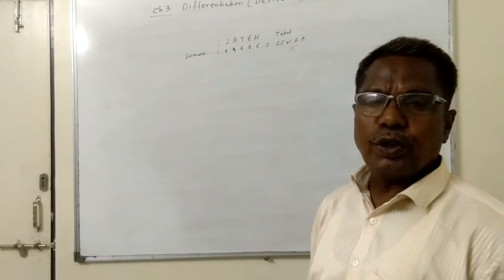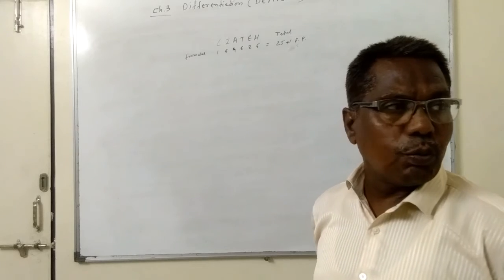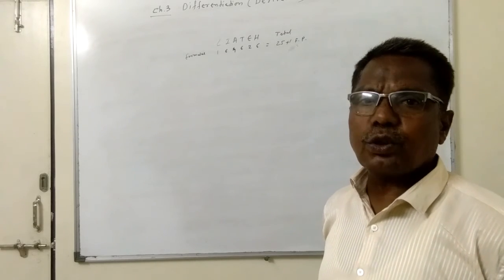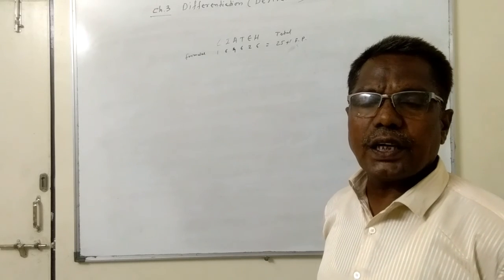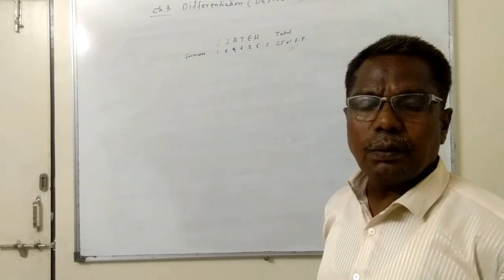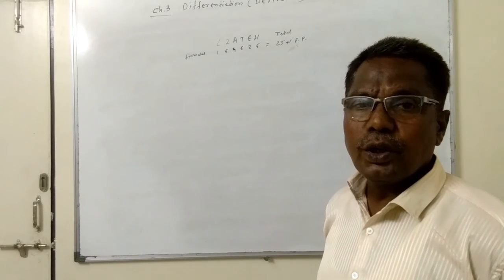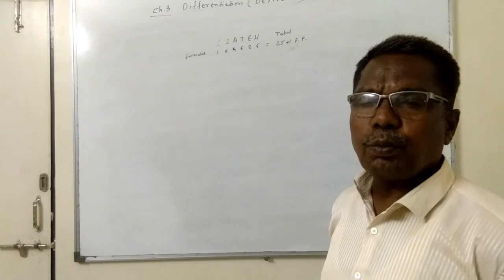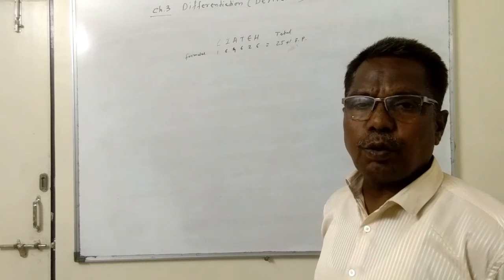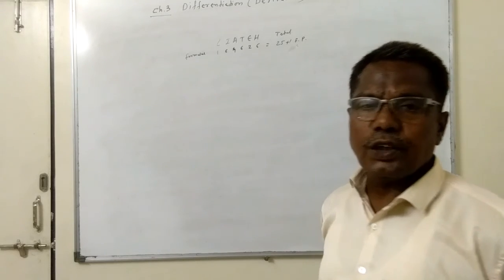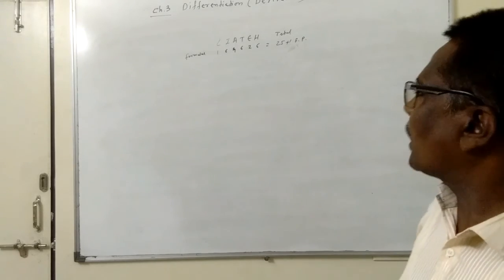And the hyperbolic, the transcendental function, total 6 formulae: d by dx of sin hyperbolic x is cos hyperbolic x, d by dx of cos hyperbolic x is sin hyperbolic x, d by dx of tan hyperbolic x is sec hyperbolic square x, d by dx of cot hyperbolic x is cosec hyperbolic square x, d by dx of sec hyperbolic x is sec hyperbolic x into tan hyperbolic x, and d by dx of cosec hyperbolic x is cosec hyperbolic x into cot hyperbolic x. Same formulas as the trigonometric functions, but no negative sign.